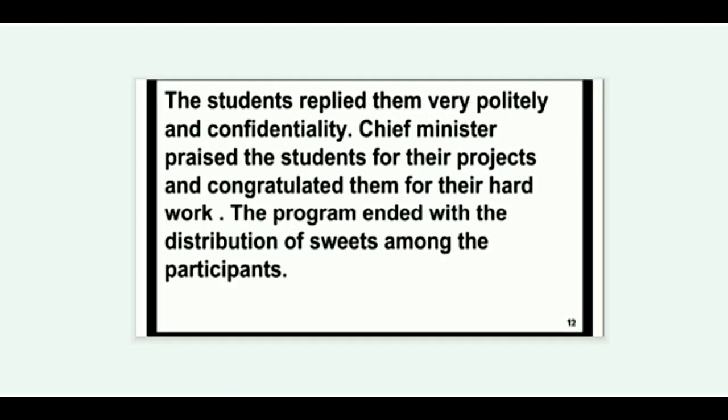After that, the students replied to them very politely and confidently. The Chief Minister praised the students for their projects and congratulated them for their hard work. The program ended with the distribution of sweets among the participants.